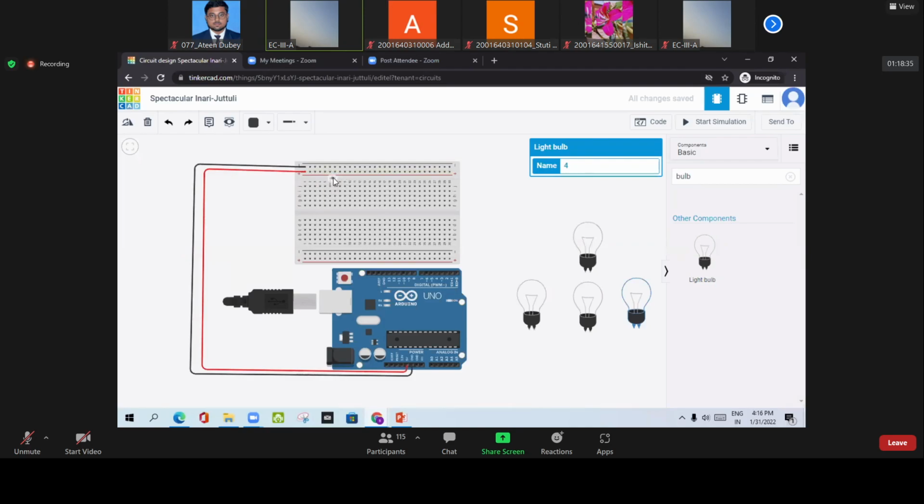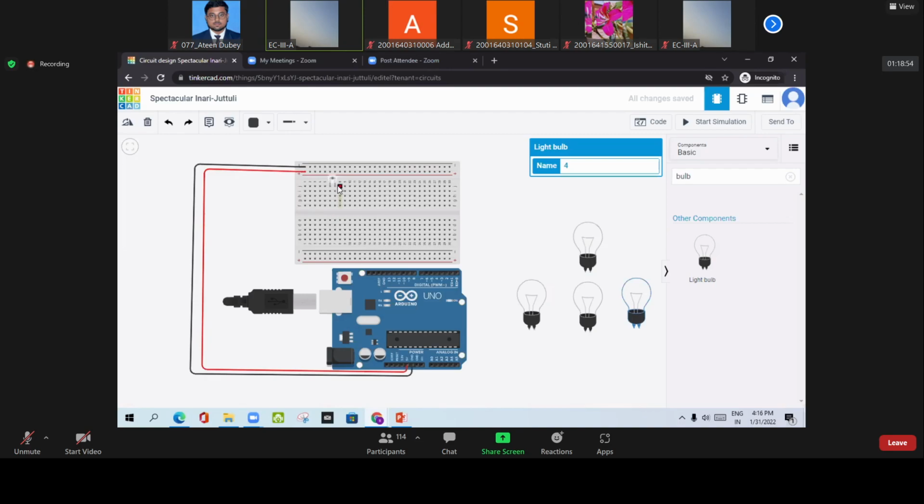Now I will make a project in which, when this sensor senses natural light, the bulbs should remain turned off, and whenever there is no light on this sensor, they will be turned on. It is basically an example of a street lamp.